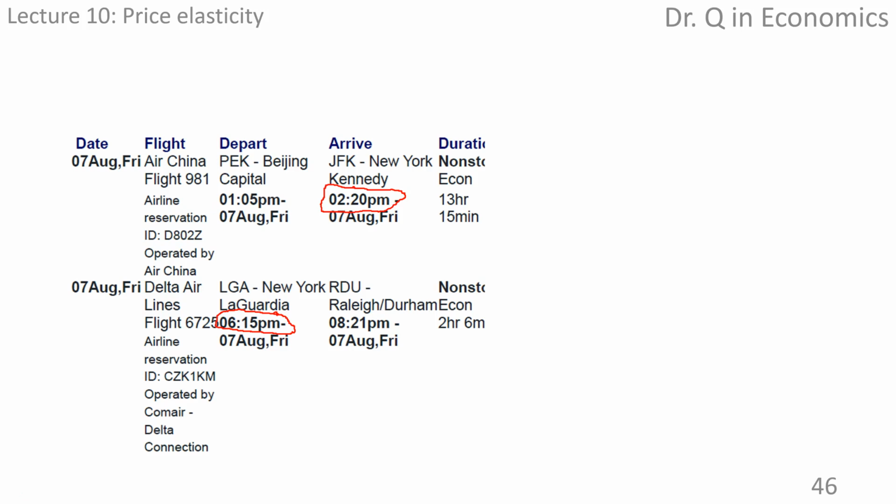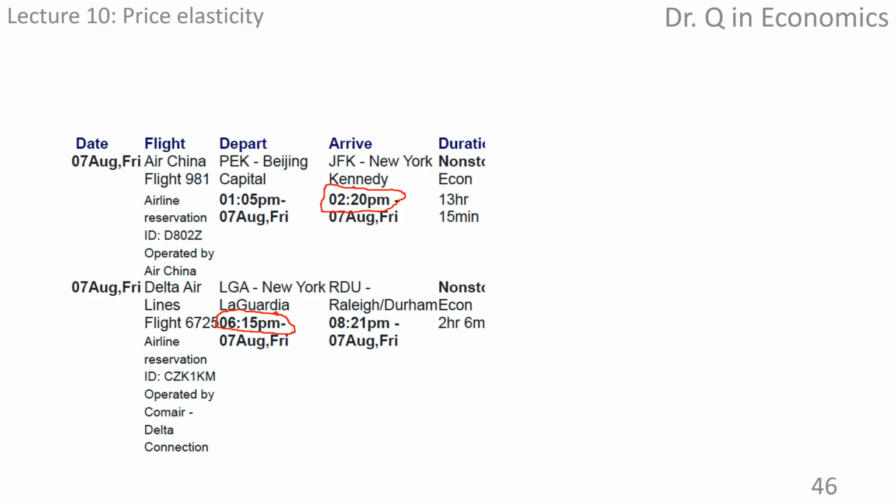The night before I departed, I read through the details and realized that, oh my God, I have to make a connection at different airports. After landing at JFK at 2:20 p.m., I have to make it to LaGuardia Airport for my next flight that departs at 6:15 p.m. The nearly 4 hours connection time may seem to be adequate, but remember that JFK is the largest airport.